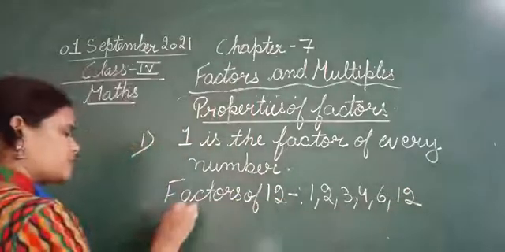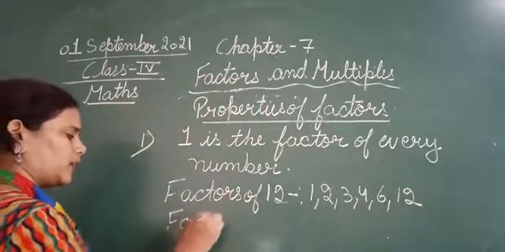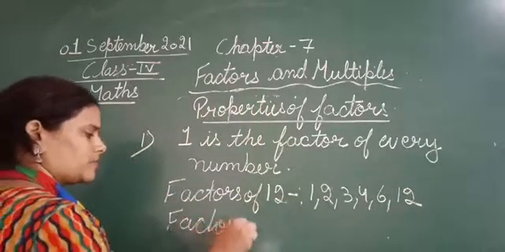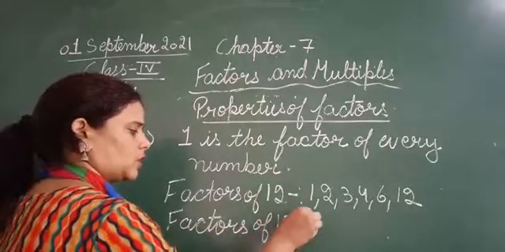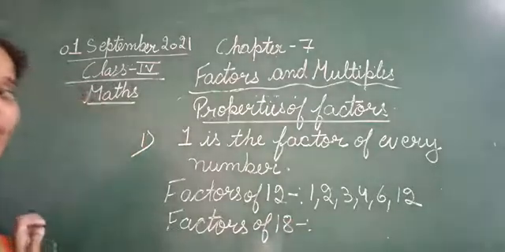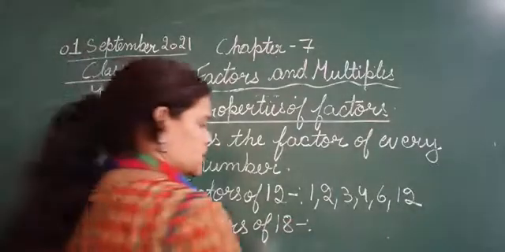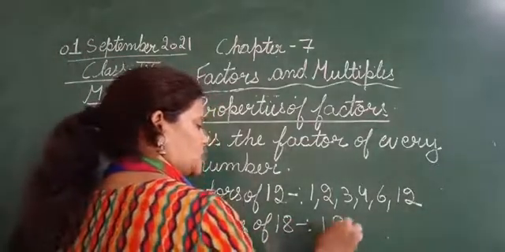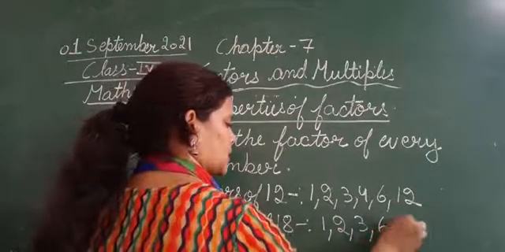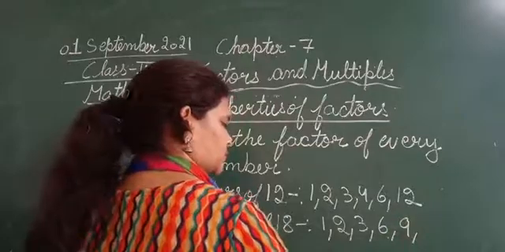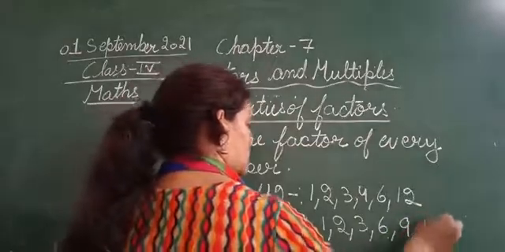Okay, next was the factors of 18 that we had calculated. So this is 1, 2, 3, 6, 9 and 18.